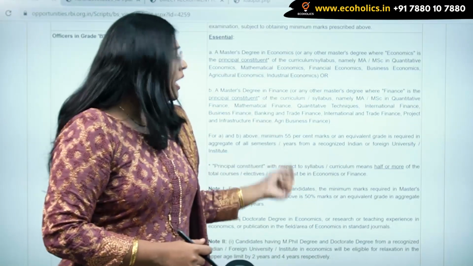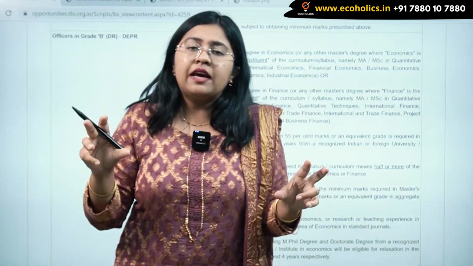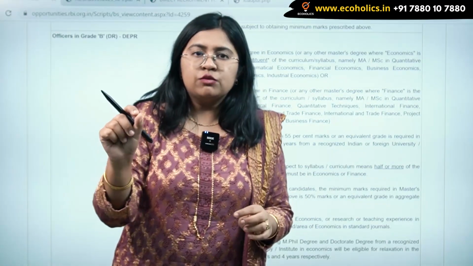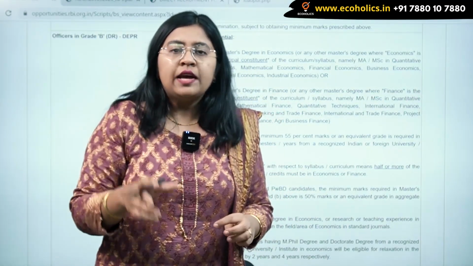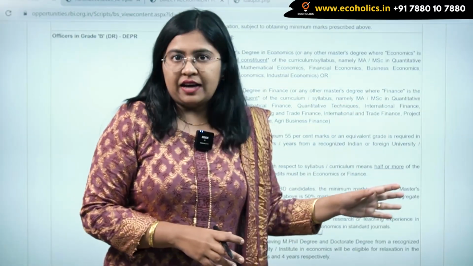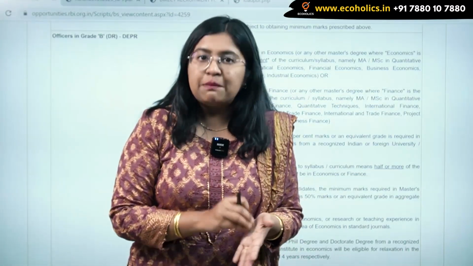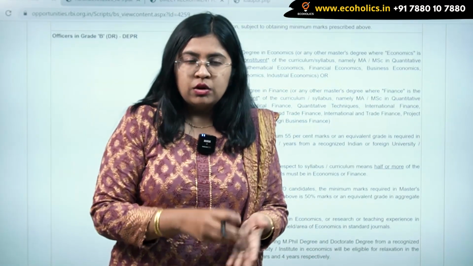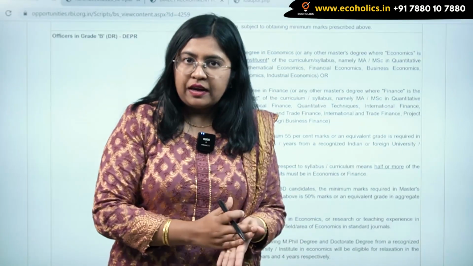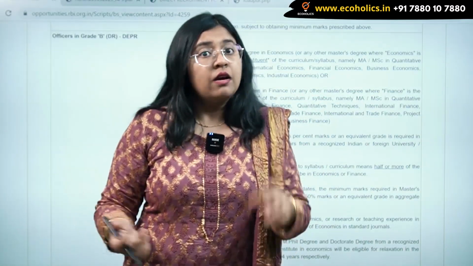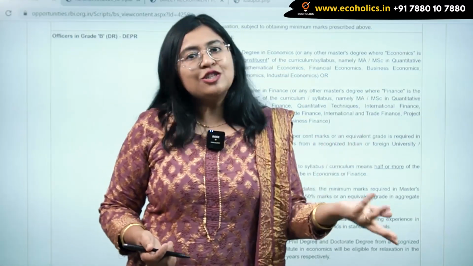Last year's notification also had a provision that people who have done PGDM or an MBA are also eligible, but this time they have not given that. This does not mean you should sit back disappointed. If you have done an MBA, or any PGDM from IIMs or any other institutions, and your principal constituent, meaning 50% of the syllabus you studied, is related to economics or finance, not one third or any other percentage, at least 50%, then you are eligible for this exam.